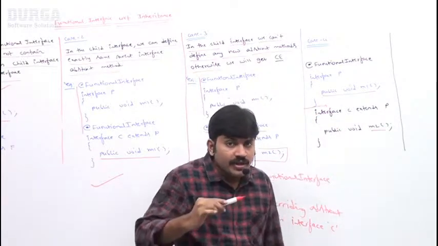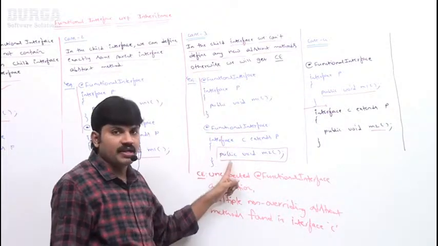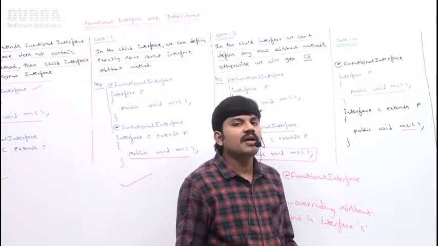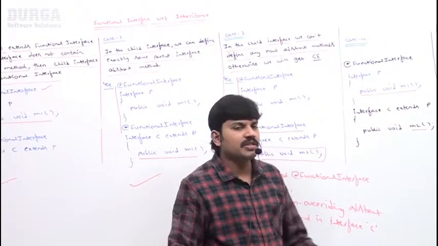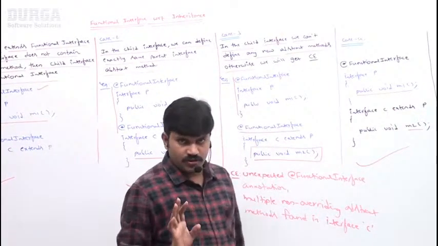If I declare child interface as a functional interface, like the third case, immediately invalid. But I didn't declare child interface as a functional interface. Sir, child interface is a normal interface. That's why happily the code by default is going to be compiled, right? Are you in a position to understand, right?